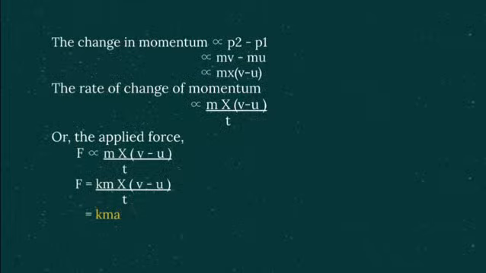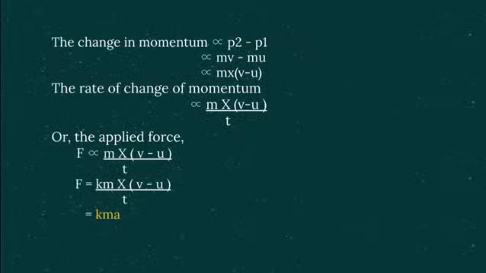Now as per the second law of motion, the change in momentum, that is p2 minus p1, they are proportionate. And so if p2 is mv and p1 is mu, we say that p2 minus p1 will be mv minus mu. Taking the mass m, which is common in both, it becomes m into v minus u.